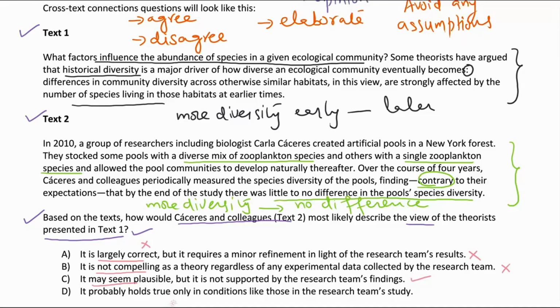Let's look at option choice D. It probably holds true only, look at this, in conditions like those in the research team's study.